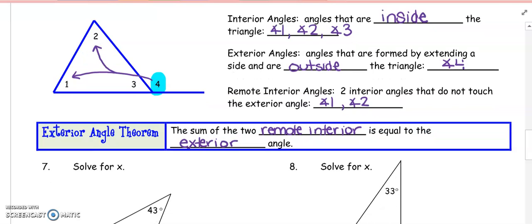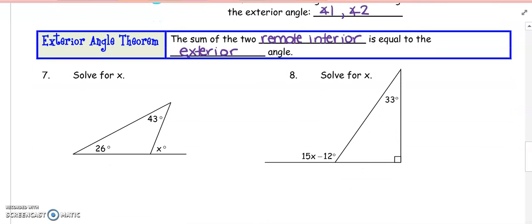All right, let's see how that works with number 7. I'm going to take the remote ones and have them add up to that exterior angle. That 26 and 43 are going to add to x, meaning 69 is going to be equal to x.